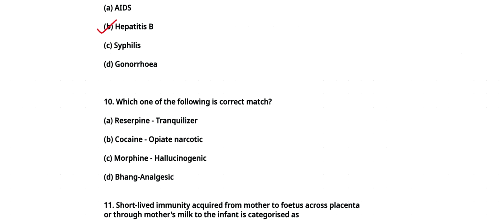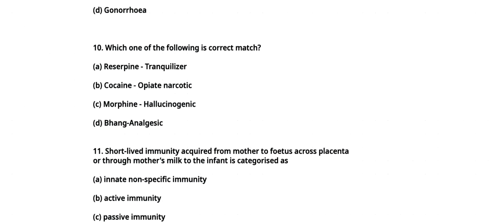Which one of the following is correct match? Answer will be A, that is reserpine tranquilizer, because morphine is an opiate narcotic, bhang is a hallucinogen, and reserpine derived from Rauwolfia is used for tranquilizer. Cocaine is a stimulant. Okay, let me write here. This is a stimulant.